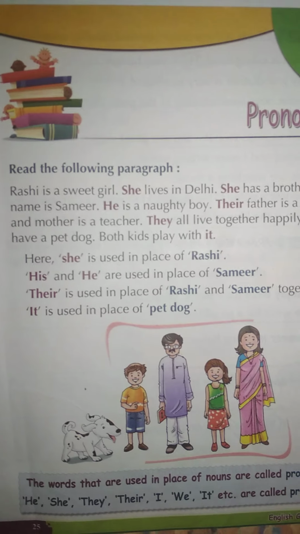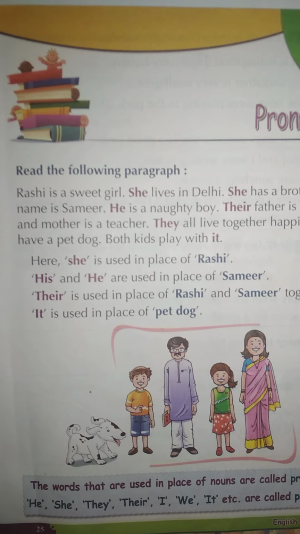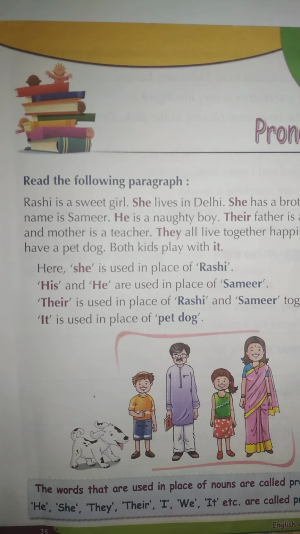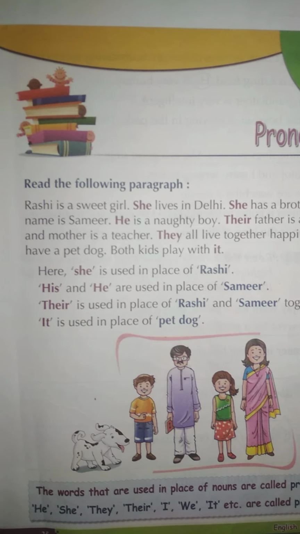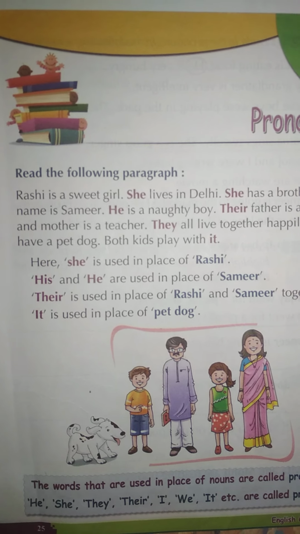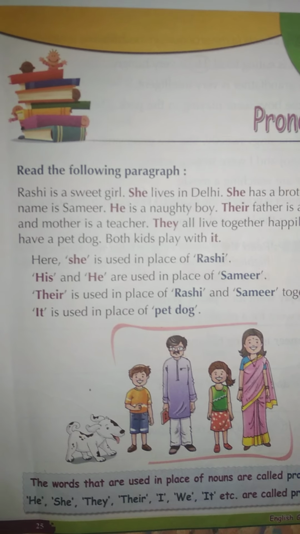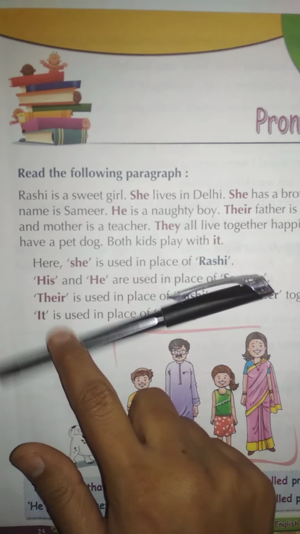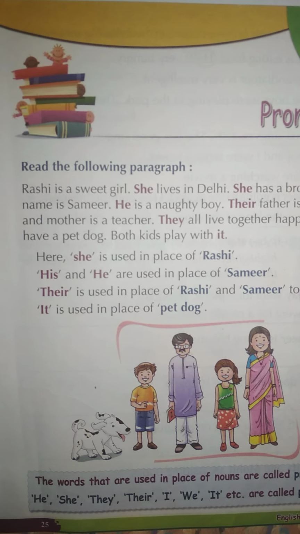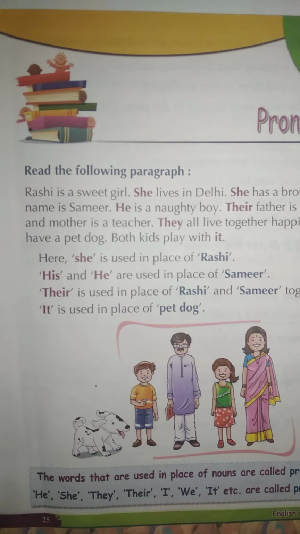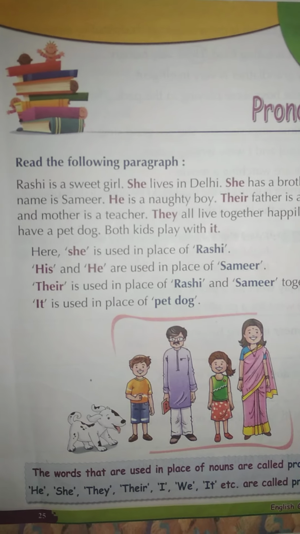Okay. Next is it. So how will we use it? When we talk about an animal, thing or place, there we can use it, such as it is a dog, it is a pen, it is a book. Like this we can speak. Okay, so these words are called pronouns, right?